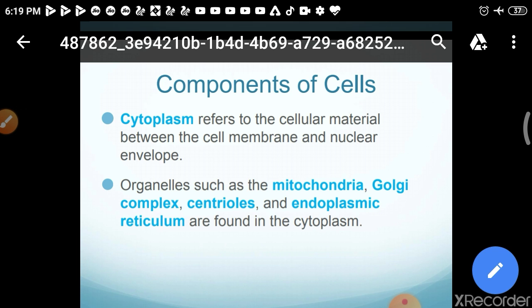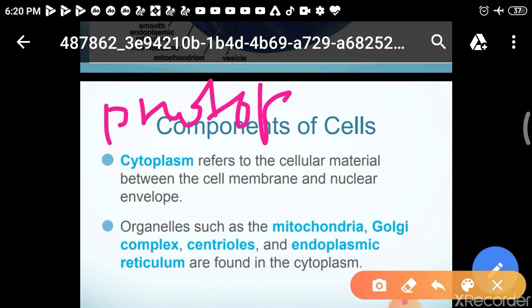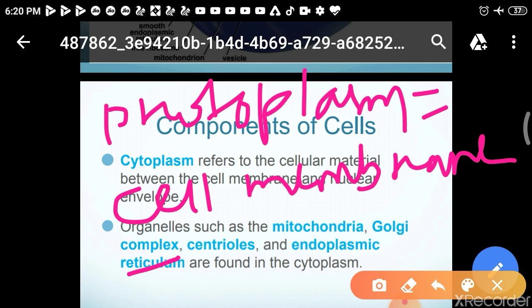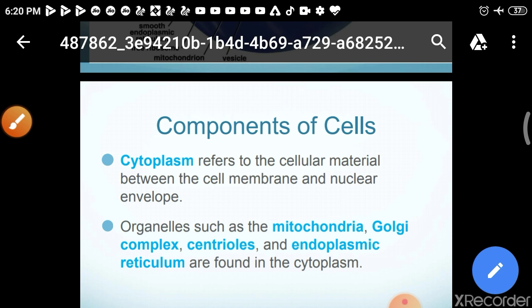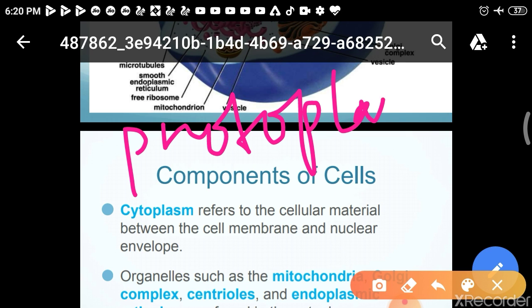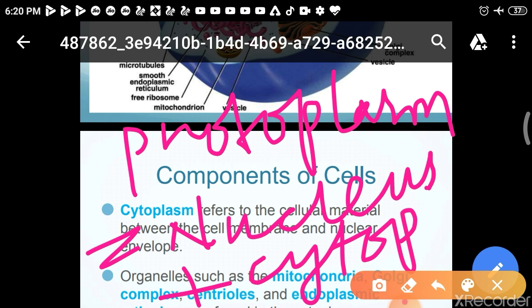So what is protoplasm? Protoplasm is equal to nucleus plus cytoplasm.